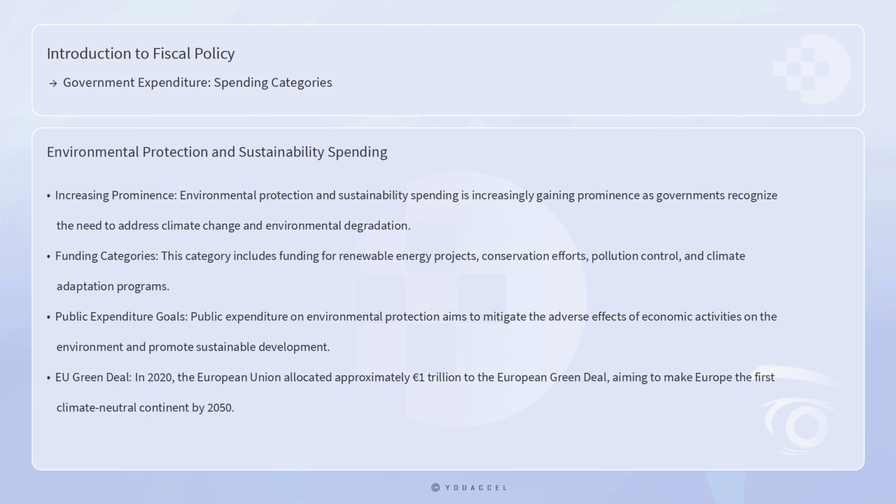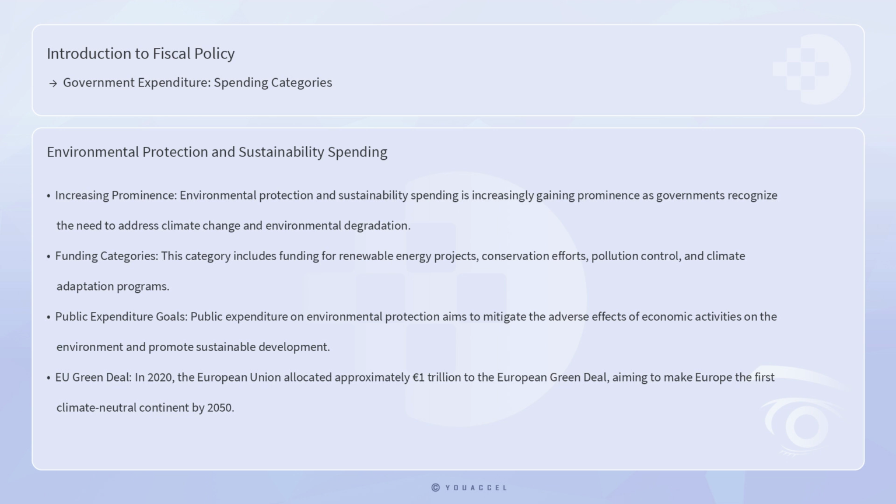Environmental protection and sustainability spending is increasingly gaining prominence as governments recognize the need to address climate change and environmental degradation. This category includes funding for renewable energy projects, conservation efforts, pollution control, and climate adaptation programs.